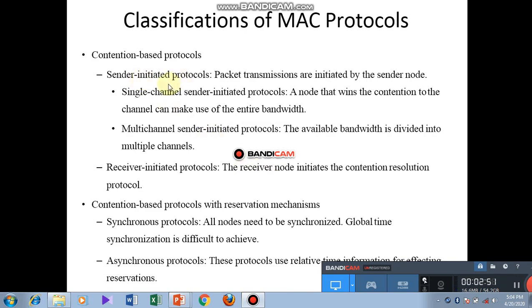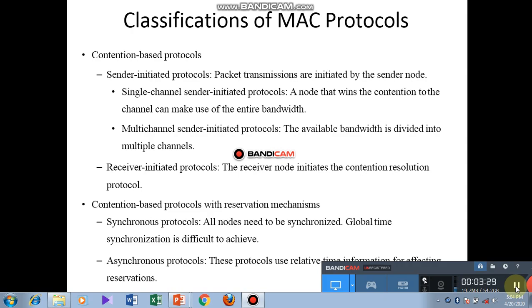Contention based protocols include sender initiated protocols. Packet transmissions are initiated by the sender nodes. Single channel sender initiated protocols: a node that wins the contention to the channel can make use of the entire bandwidth. Multi-channel sender initiated protocol: the available bandwidth is divided into multiple channels. Receiver initiated protocols: the receiver nodes initiate the contention resolution protocol.